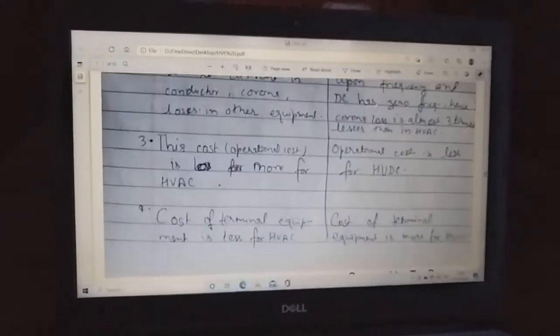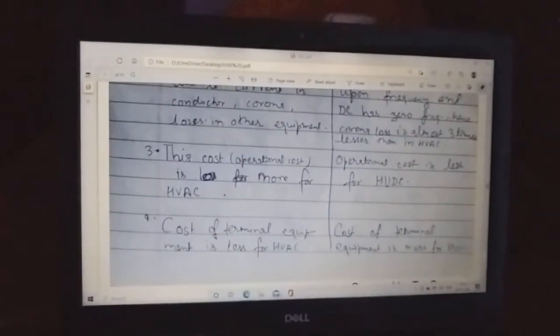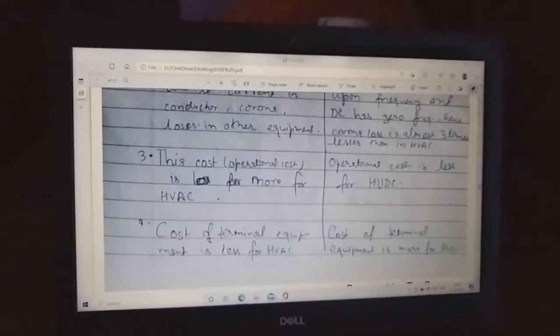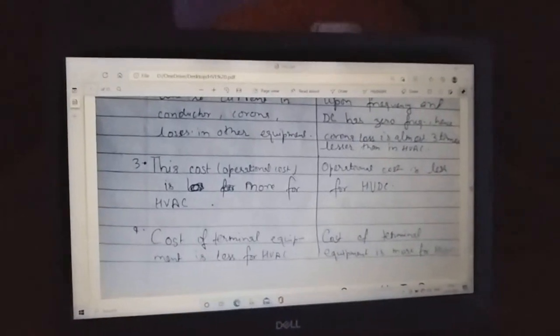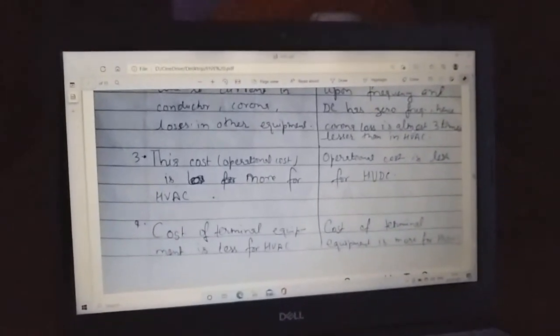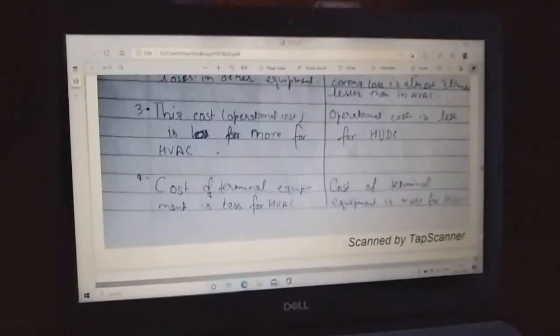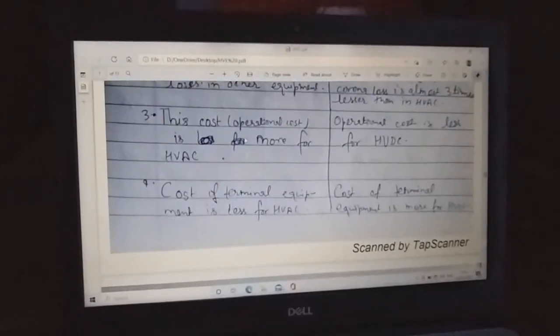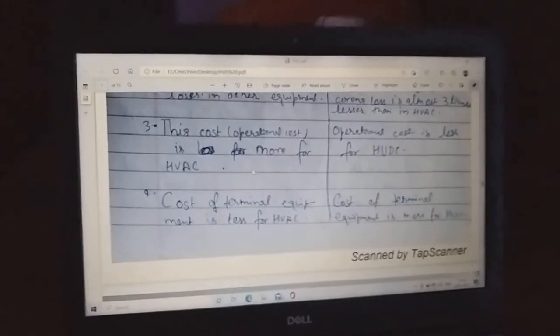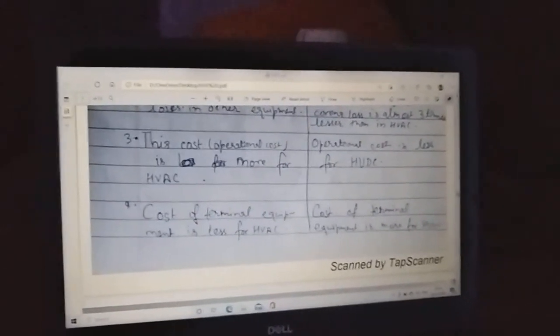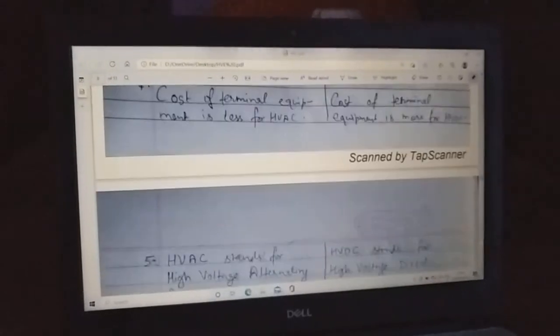And this is a theoretical point, that corona loss is almost 3 times lesser than in HVAC. So the operational cost for HVAC is more as compared to HVDC.